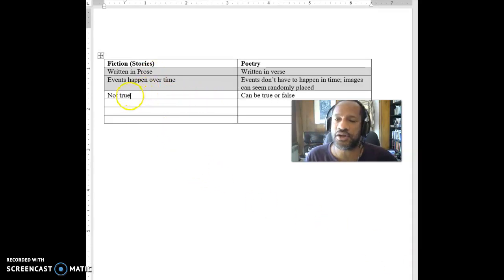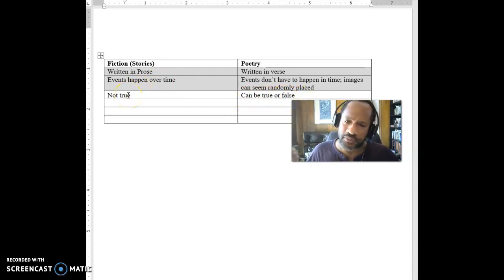fiction is not necessarily true, right? It is something that is not, by its name, it says it's something that we have made up. Okay, and so just keep that in mind that the author is not necessarily talking about themselves, and we will not talk about, this is what the author said about what happened to them. It might be somebody completely different, right? And so by their nature, again, the name fiction means not true. Fiction is seen as not true. That doesn't mean that some of the things that happen in there can't be true, but we just kind of make this assumption that everything in there is not true. It's all made up. Whereas poetry can be true or false.